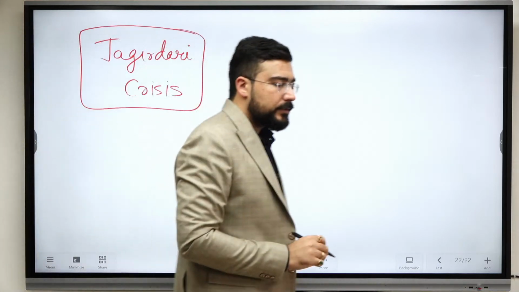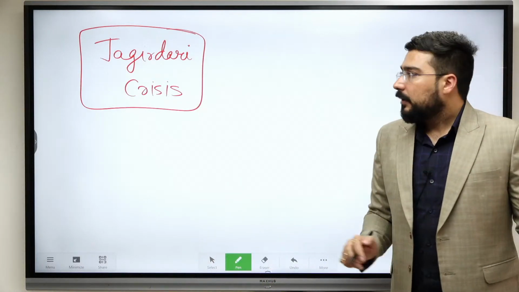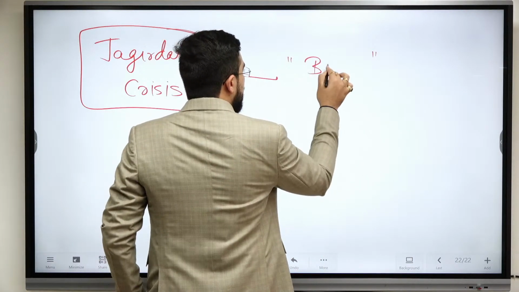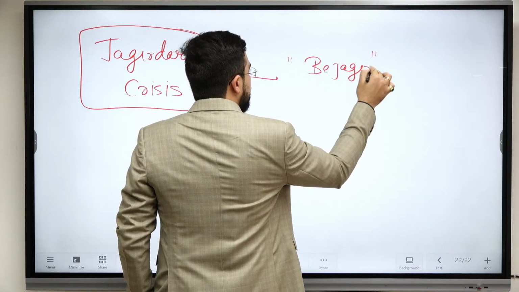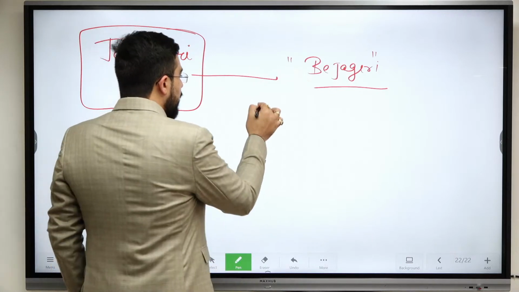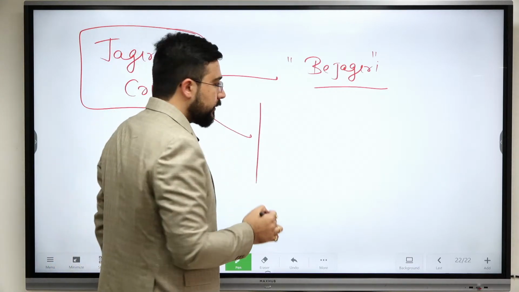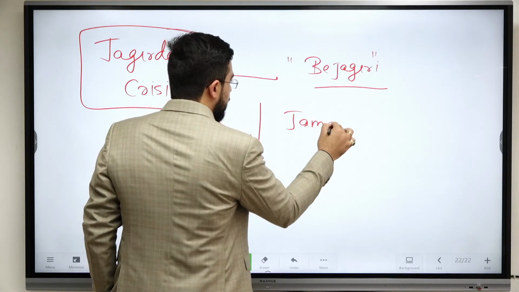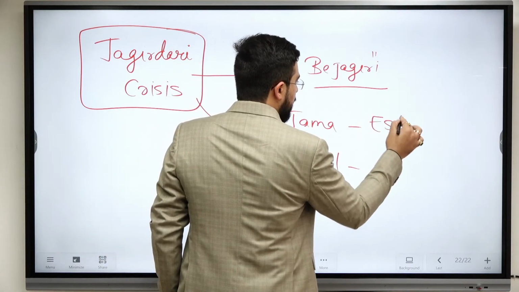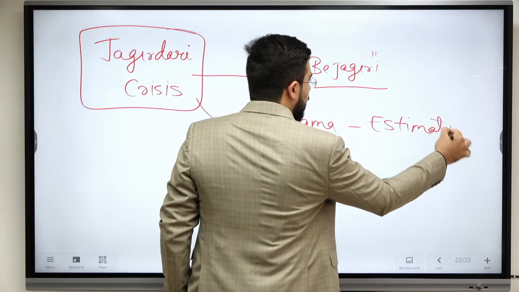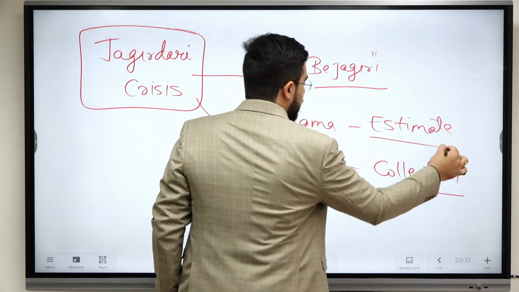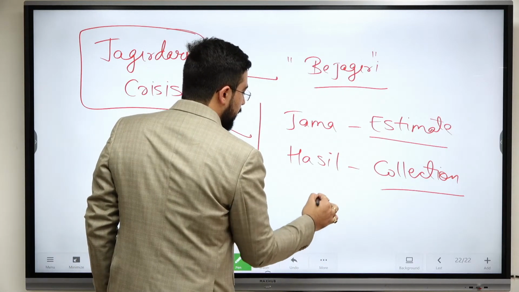What is Jagirdari crisis? There was a problem of Bejagiri, lack of good Jagirs. Whenever a Jagir was assigned to a person, there used to be an estimate and there used to be a final collection. So this difference was increasing.